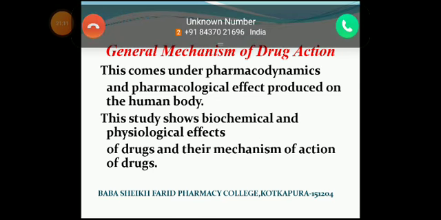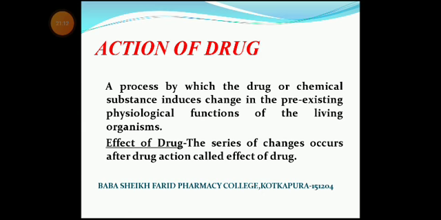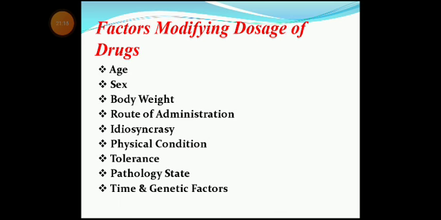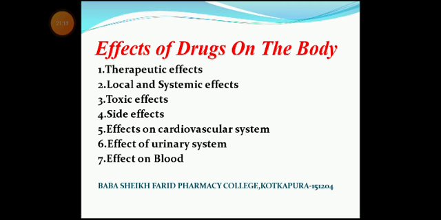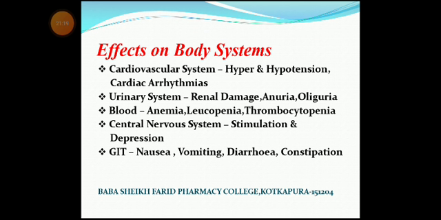So, after studying all these points: cardiovascular system, the effects are hyper- and hypotension or cardiac arrhythmia. In the urinary system, the side effects are renal damage, anuria, oliguria and hematuria.